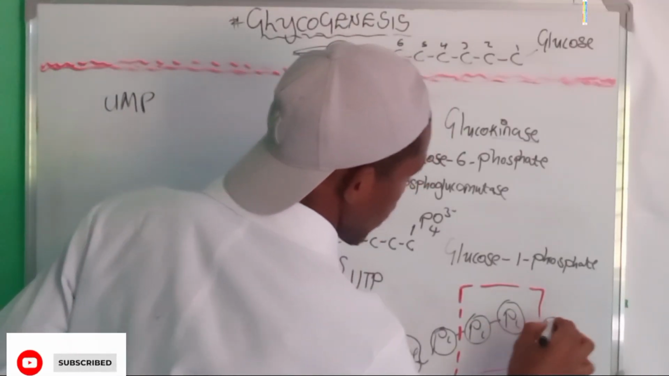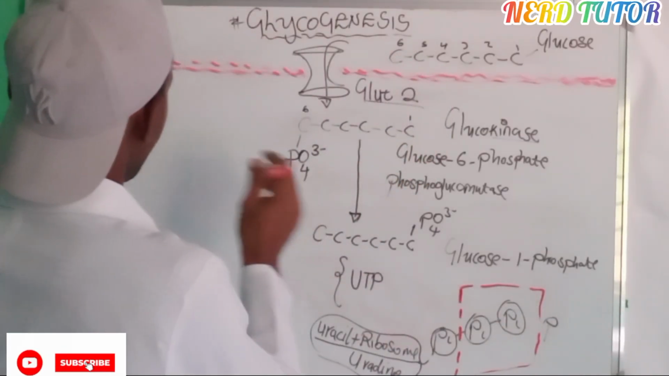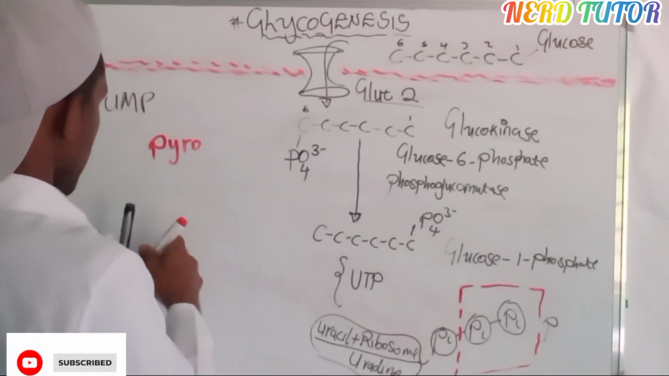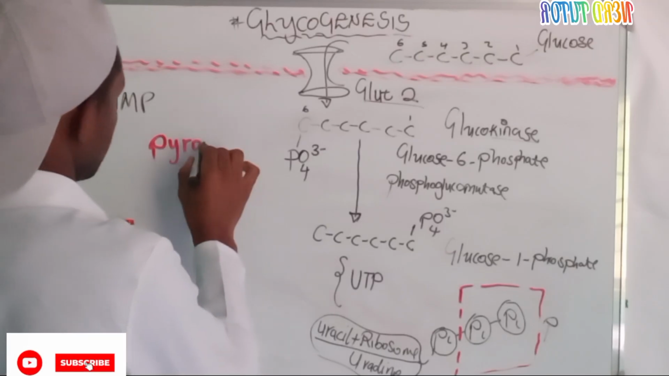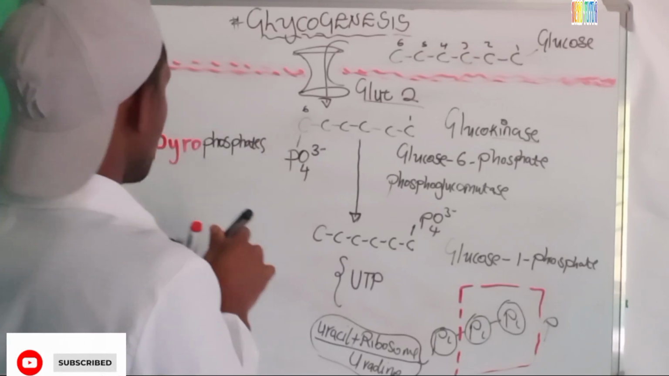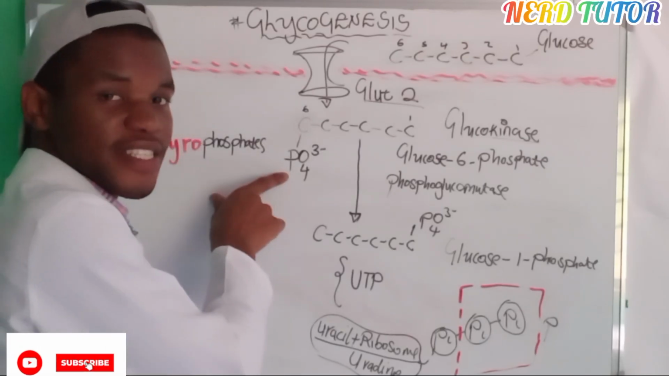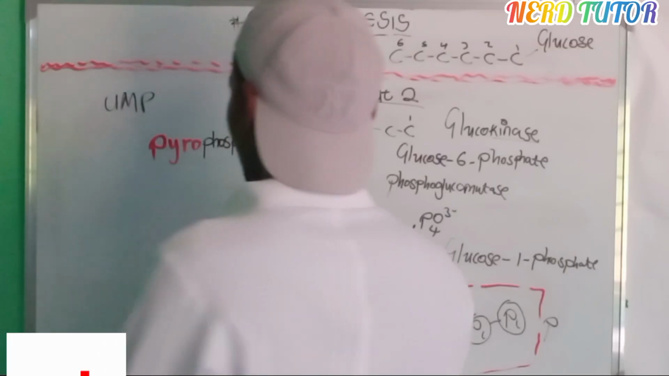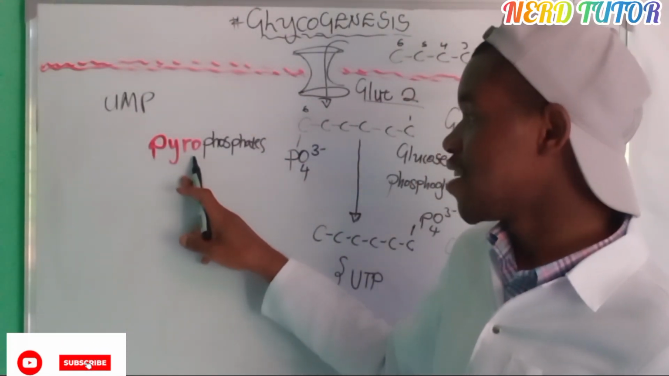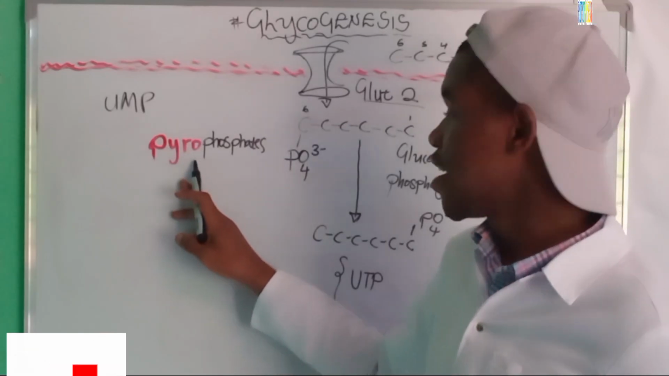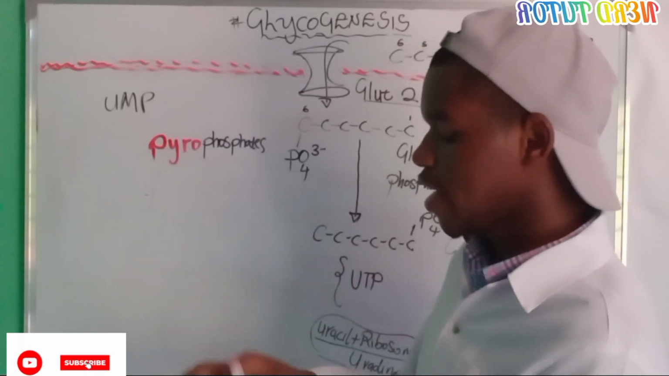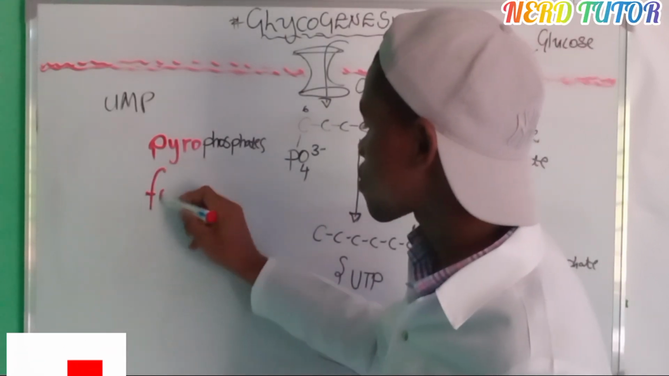We call them pyrophosphates. These 2 are pyrophosphates. So let me just write it here: pyro, then phosphate. But why are we calling them pyrophosphates? Just from the name, as you can see, I've written the word pyro in red to symbolize that pyro means fire. The word pyro means fire, the same fire that we know.